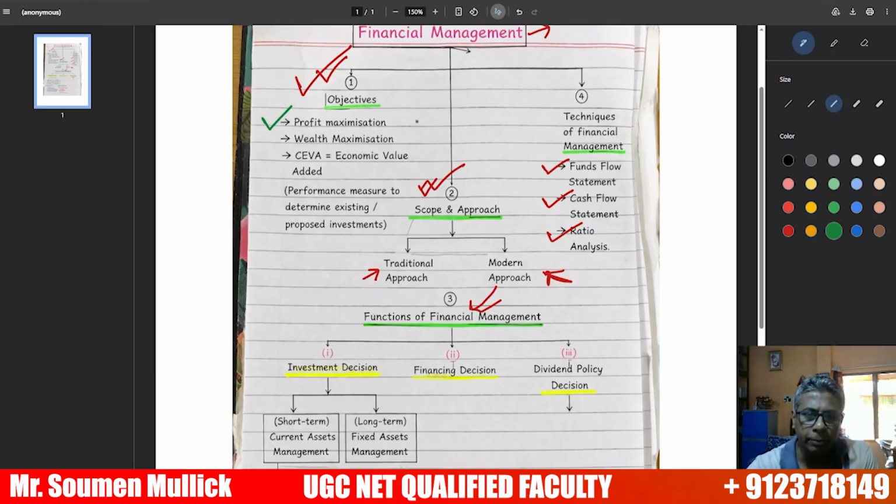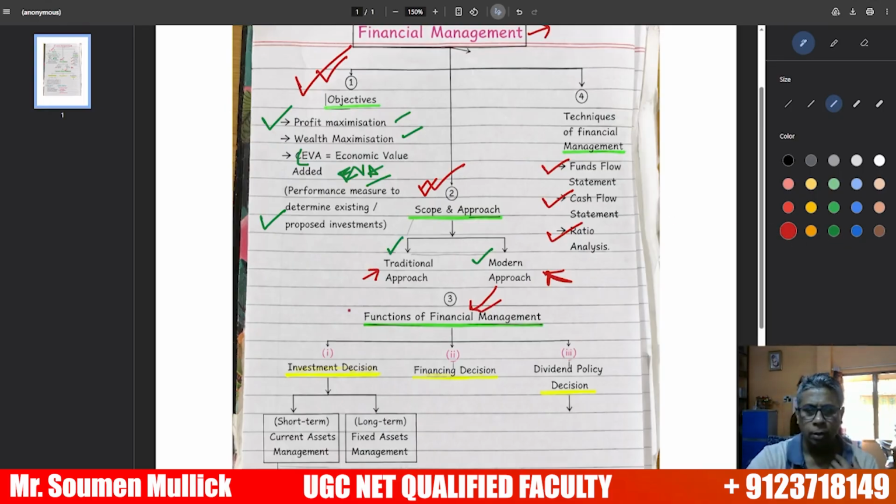Number one is profit maximization. Number two, wealth maximization. The wealth maximization is also related to EVA, economic value added. What is economic value added? EVA means a performance measure to determine existing and proposed investments. These are the objectives. There are two types of scope of financial management: traditional scope and modern approach.